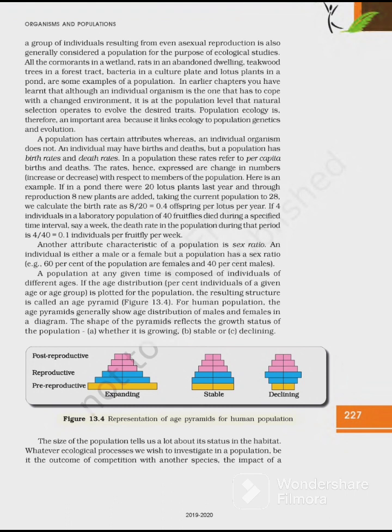Another attribute characteristics of a population is sex ratio. An individual is either a male or a female, but a population has a sex ratio. Okay. Example: 60% of the population are female and 40% male.